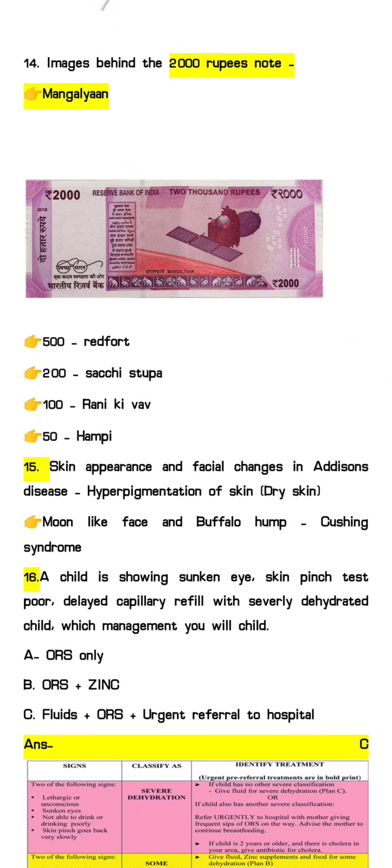Also you can go through all the previous notes. Behind the 500 rupees note you can see the Red Fort, Lal Qila picture. Behind the 200 rupees note is Sanchi Stupa, behind the 100 rupees note you will see the Rani Ki Vav, and behind the 50 rupees note you will see Hampi.